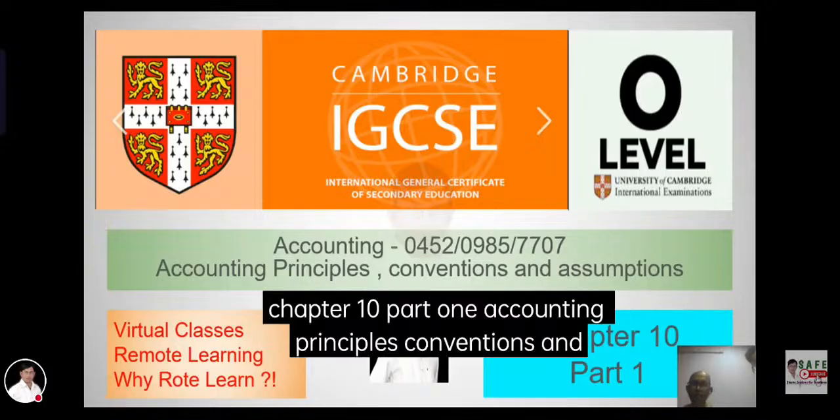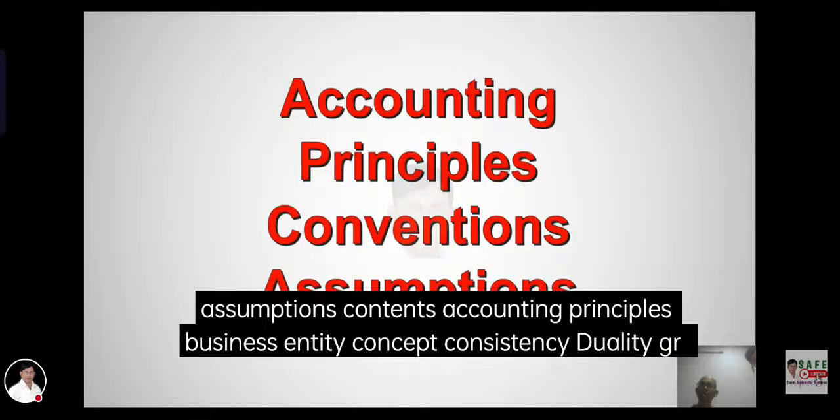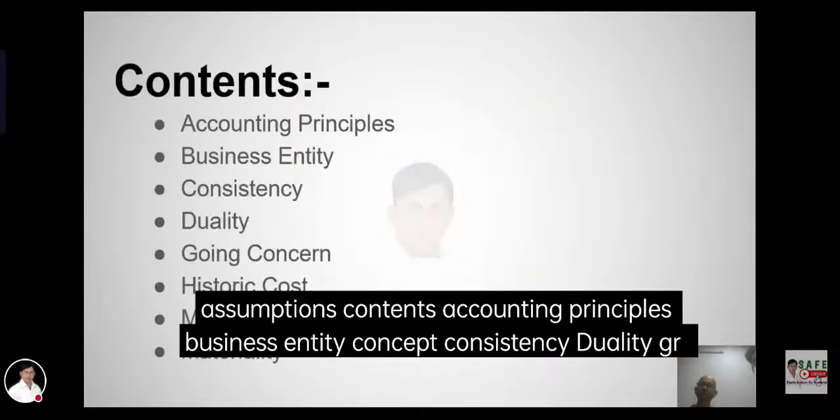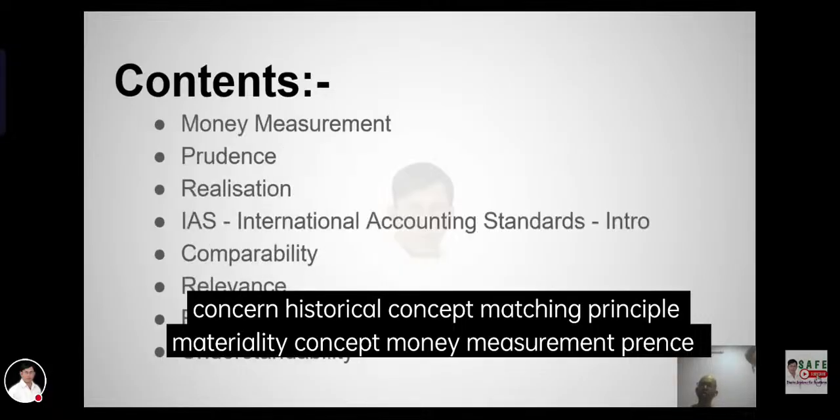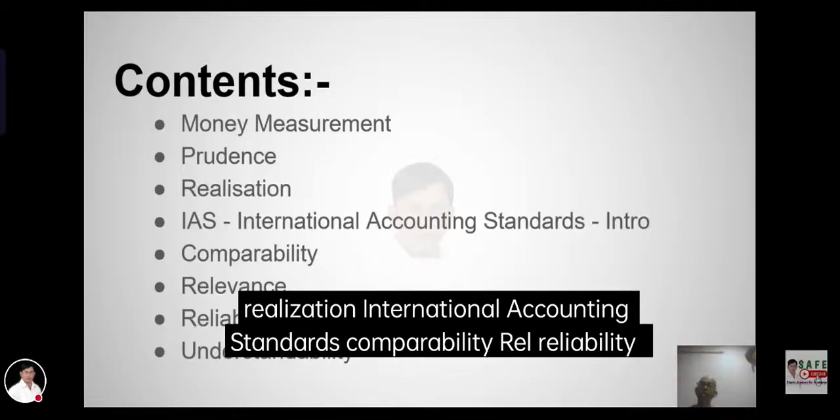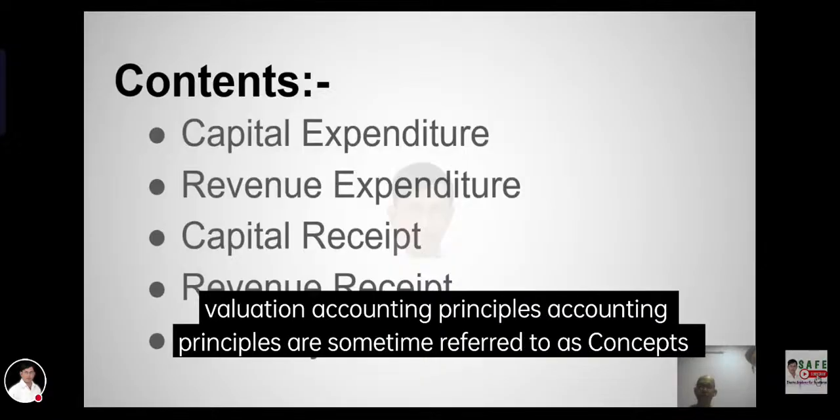Chapter 10, Part 1, Accounting Principles, Conventions and Assumptions. This contains accounting principles: business entity concept, consistency, duality, going concern, historical cost, matching principle, materiality concept, money measurement, prudence, realization, international accounting standards, comparability, relevance, reliability, understandability, capital expenditure, revenue expenditure, capital receipt, and revenue receipt.